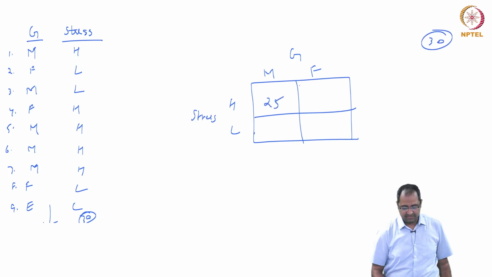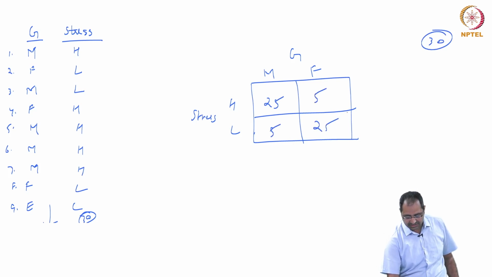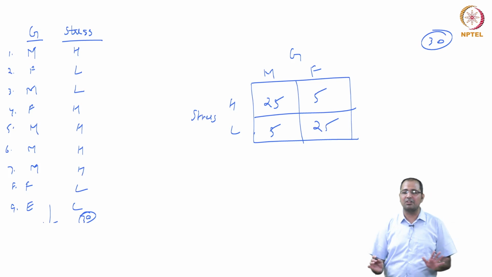So 25 males had high stress and 5 low. 5 females had high stress and 25. This is simple cross tabulation.